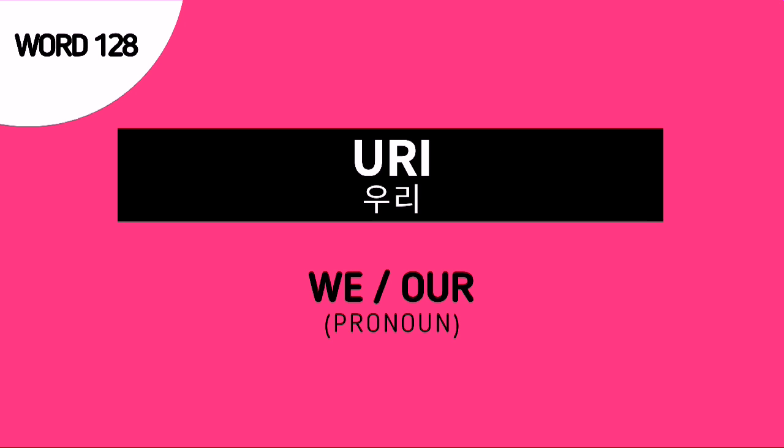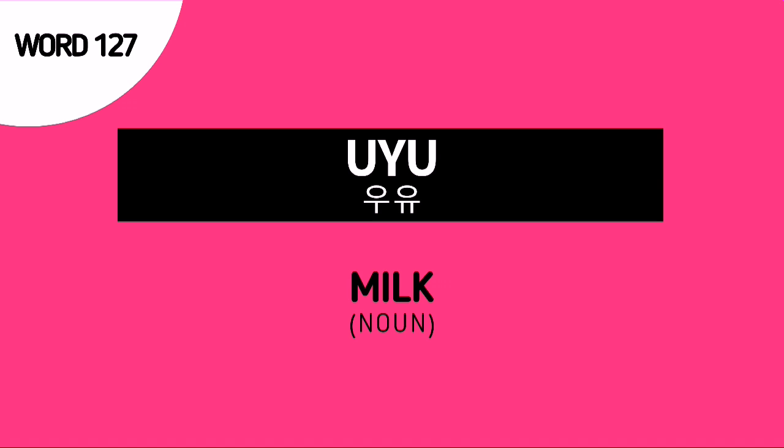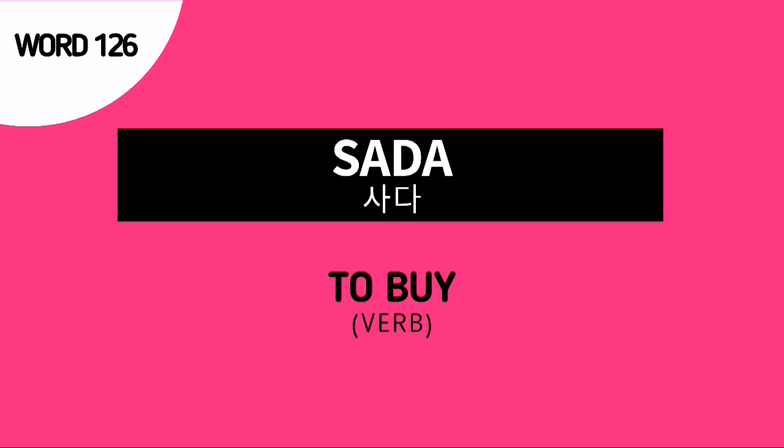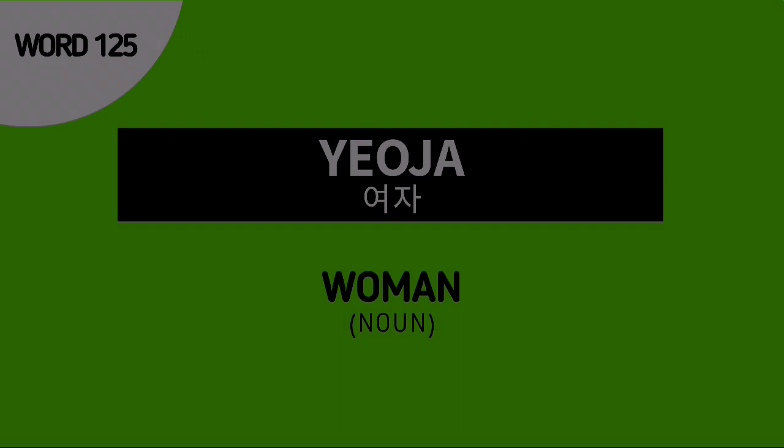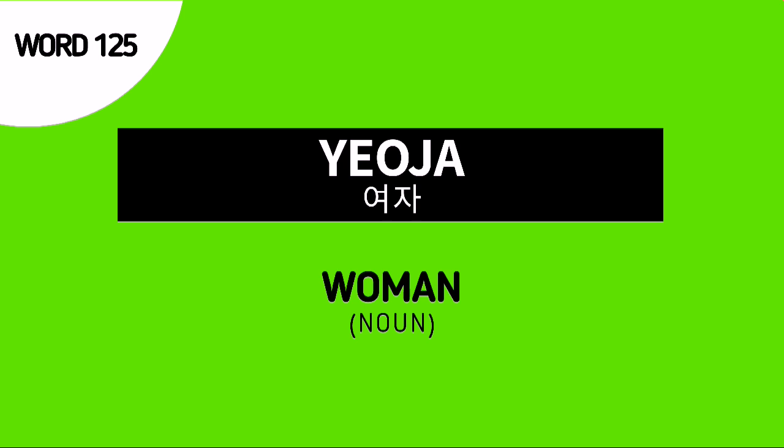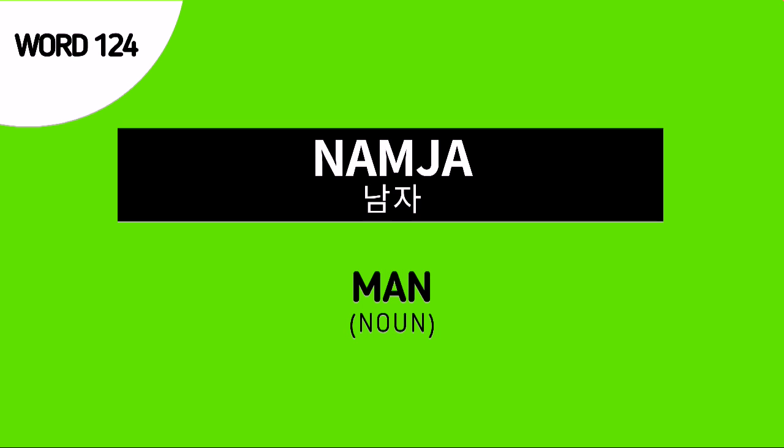Word number 128 is uri. This is a pronoun which means we or our. Word number 127 is uyu, and this is the Korean noun for milk. Word number 126 is sada, and this is the Korean verb which means to buy. Word number 125 is yocha, and this is the Korean noun for woman. Word number 124 is namja, and this is the Korean noun for man.